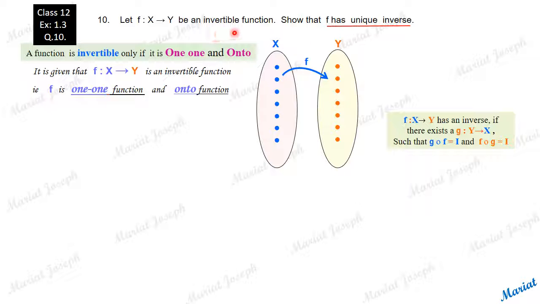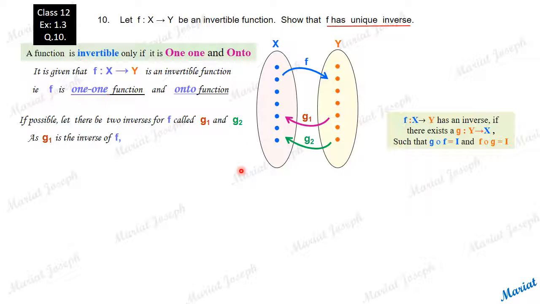Since it is given to be invertible, it has an inverse, there is no doubt. But our task is to show that the inverse is unique. There is only one inverse. How to prove it? Let's go by the contradiction method. If possible, let there be two inverses for this f, named G1 and G2. If possible, is it possible? Yet to be checked. If possible, let's assume there are two inverses, G1 and G2.